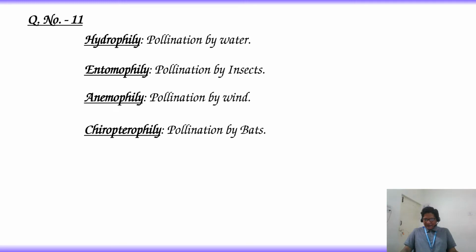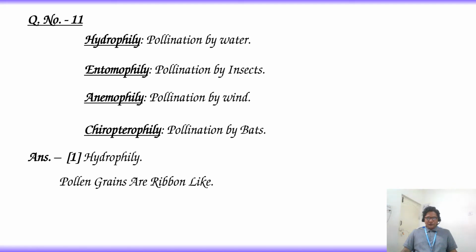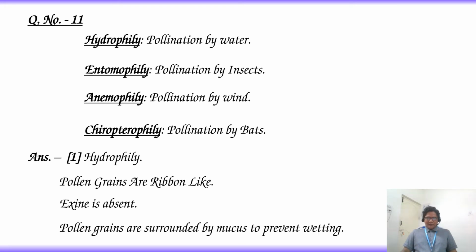As per those points, the answer for this question is option 1, hydrophily. In these hydrophilous flowers, pollen grains are ribbon-like, that is thread-like. Exine is absent and pollen grains are surrounded by mucus to prevent wetting.